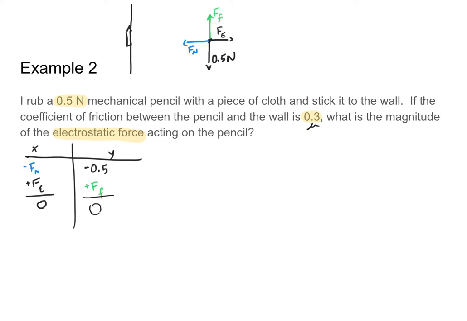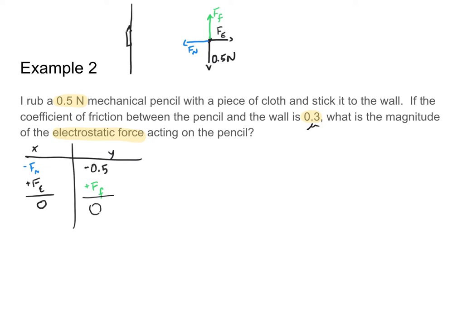With this question, I'm being asked to find a mystery force, my electrostatic force, given only the gravitational force. So how do I do that? Well, I can use my gravitational force to find my frictional force, because I know that those two forces added together are equal to 0.